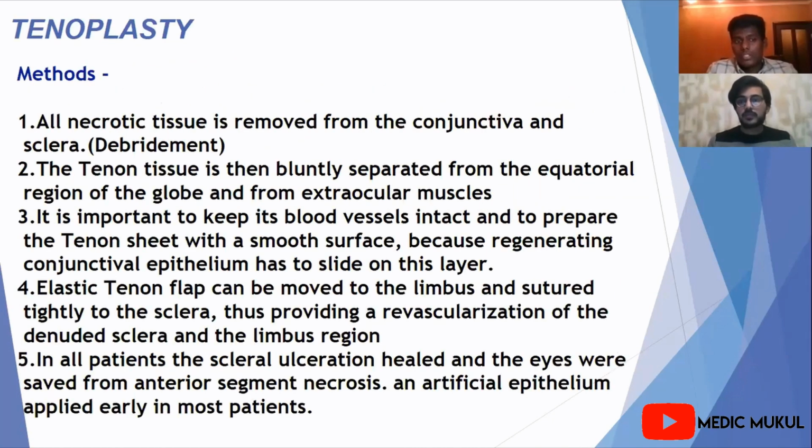So what are the procedures in case of tenoplasty? I need to discuss the process here, because that is the main thing. We start from the debridement of the necrotic materials. We do all the debridement, then we put the Tenon's capsule there. It is important to keep the blood vessels intact during the surgery, and the Tenon seat with a smooth surface. Finally, in all the patients we treat the scleral ulceration. It's a good technique to heal scleral ulcerations and promote reophthalmization, and we can save the patient's eye from anterior segment necrosis.